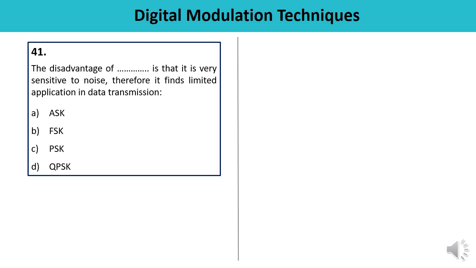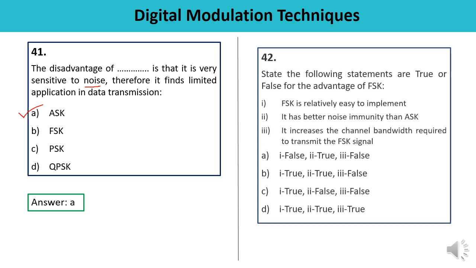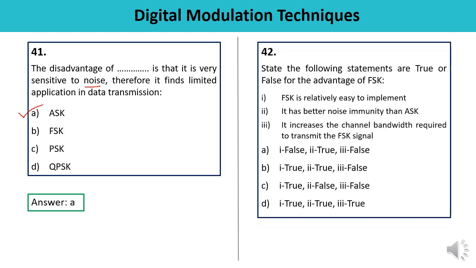Question number 41. The disadvantage of, you have to pick the option, is that it is very sensitive to noise, therefore it finds limited applications in data transmission. So ASK, amplitude shift keying, is very sensitive to noise. You must have studied the comparison between ASK, FSK and PSK. So answer is ASK. Correct one.